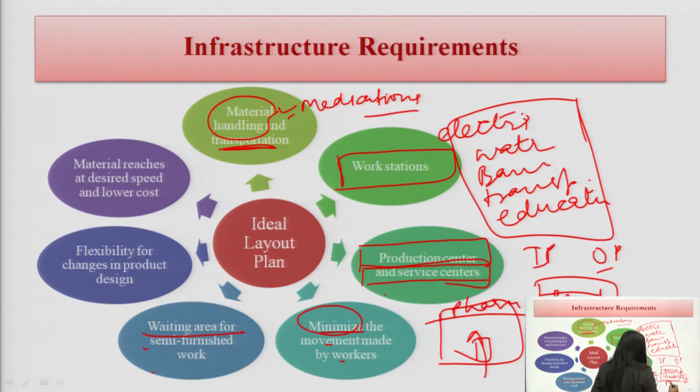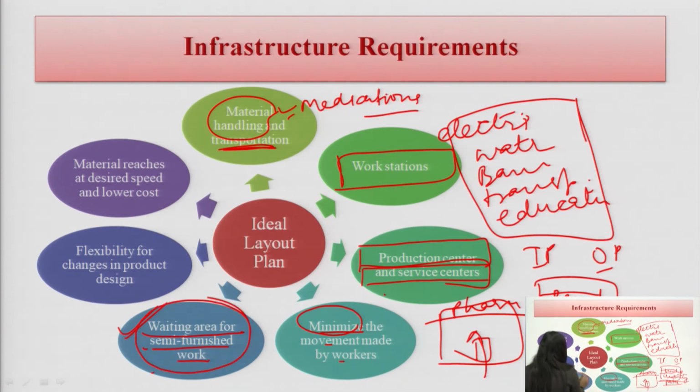Some posters we can add so that patients can become aware of some of the diseases and the treatment. In this way we can make the patient aware about health. Then the waiting area for semi furnished work, where we are giving the waiting area, it should be good enough, it should be pleasant enough.